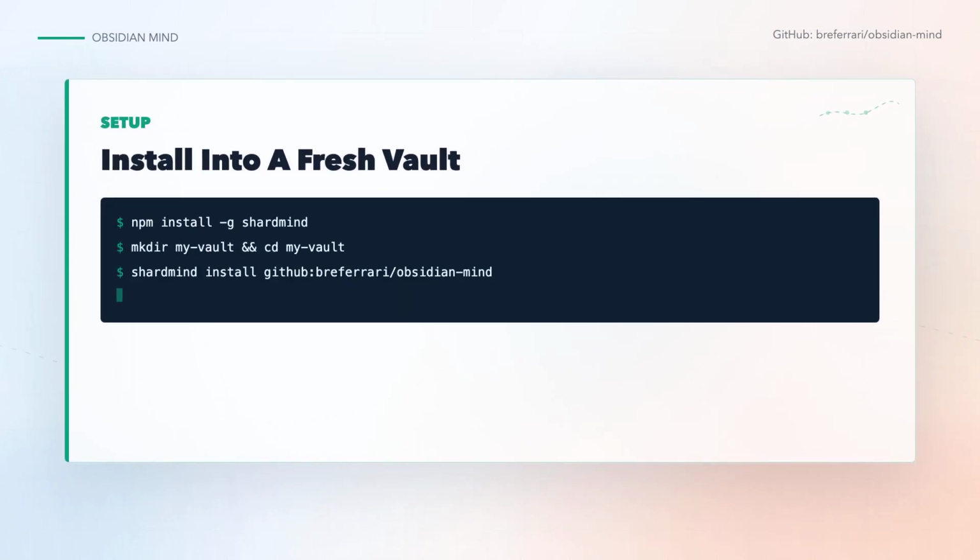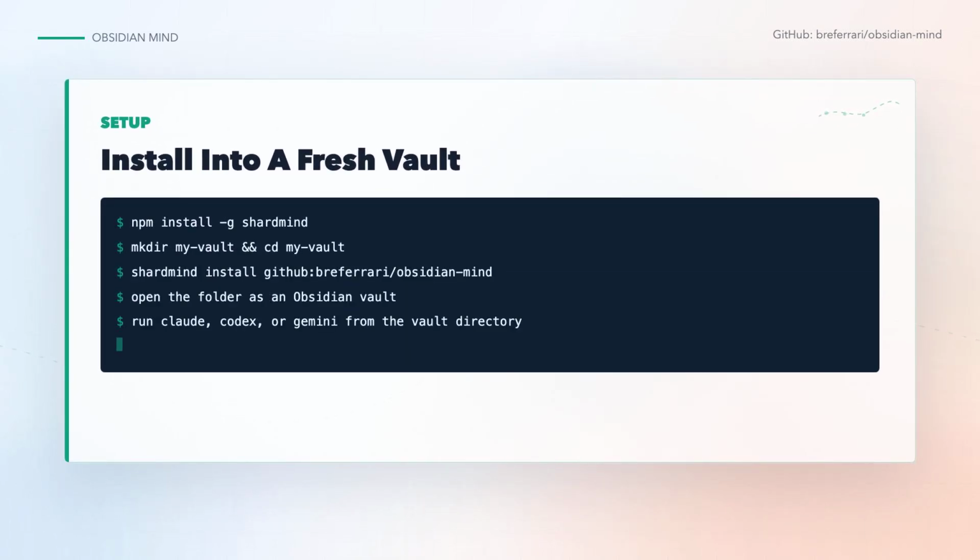Setup is pretty direct. The recommended path is ShardMind. Install the command, create a fresh folder, then install the vault template from GitHub. The wizard asks for the basics, including the vault purpose, which agents to include, and whether to enable QMD. You can also clone the repo directly if you want the bare template. Start in a test folder before connecting it to a real personal vault.